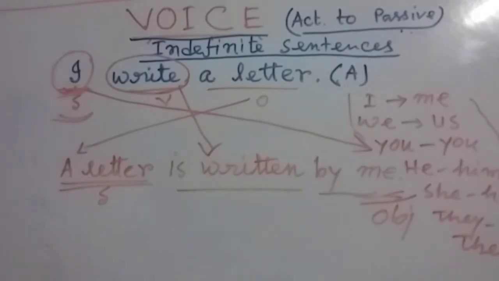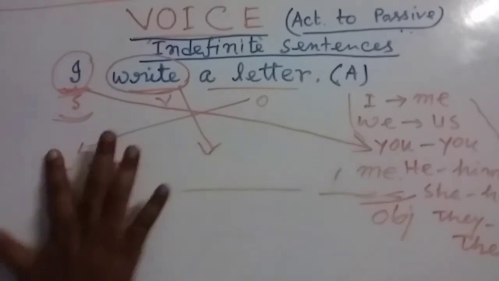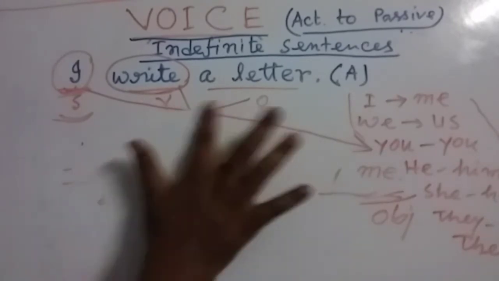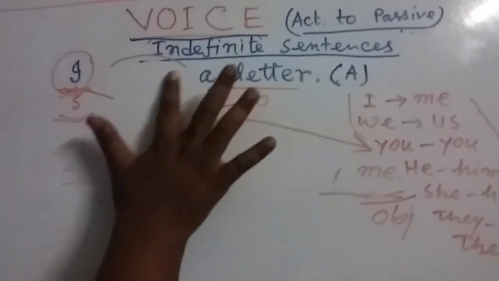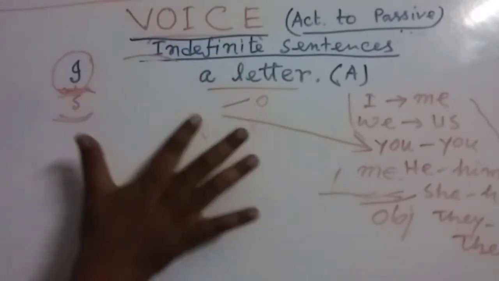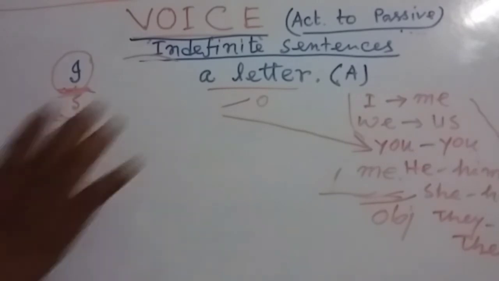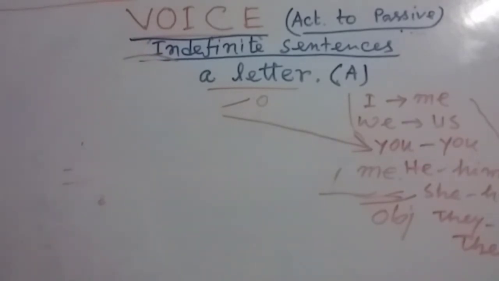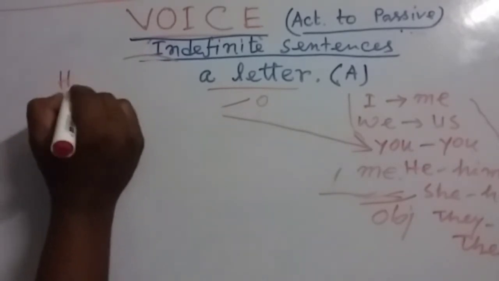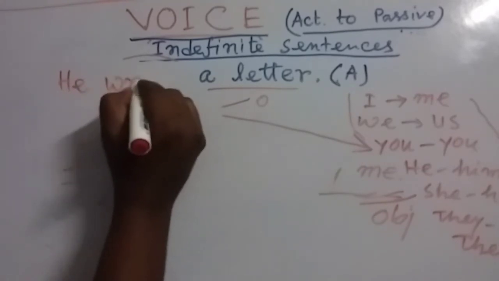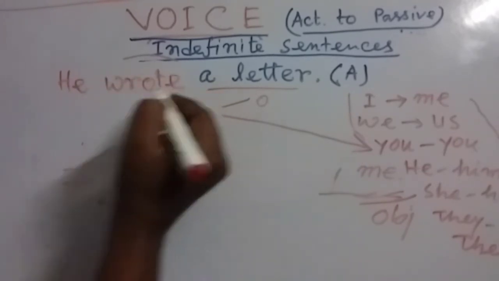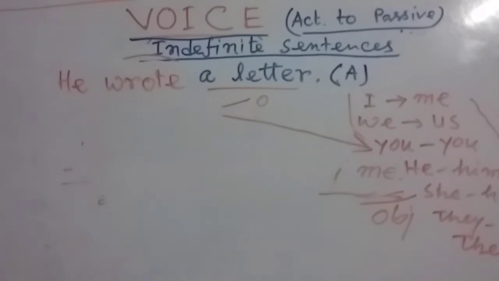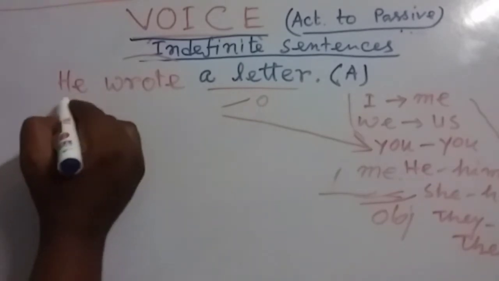Now my dear friends, you can see this is the present indefinite tense. And if we write, he wrote a letter, it became past indefinite tense.